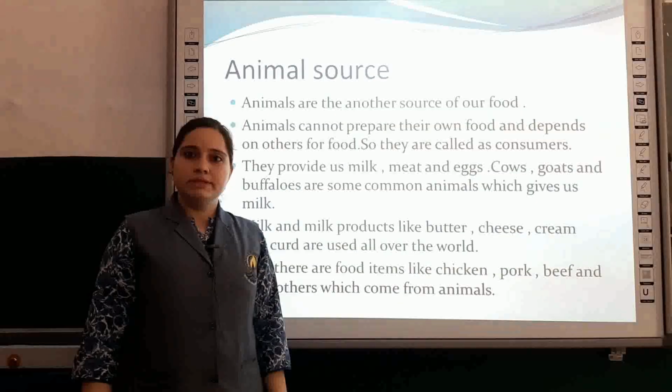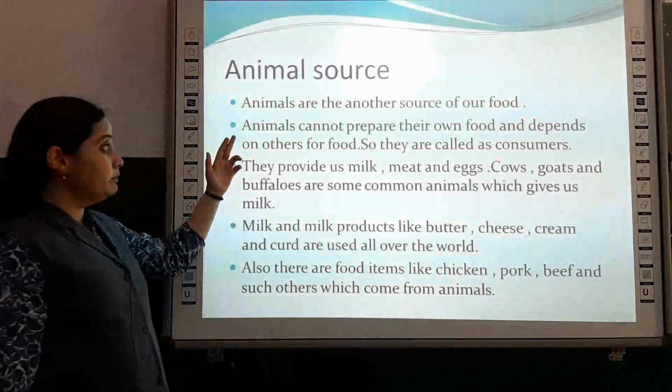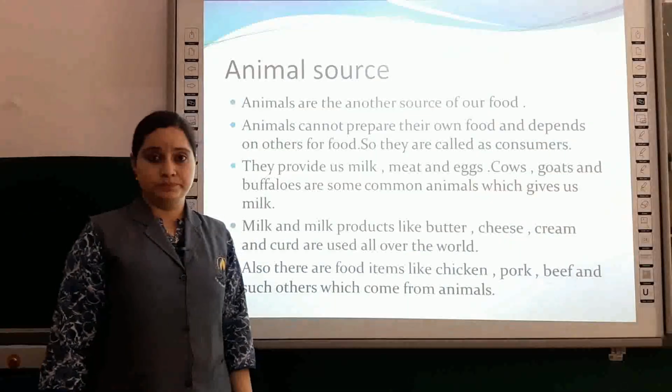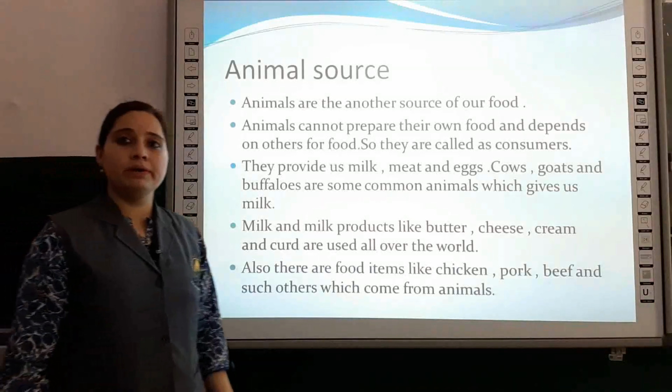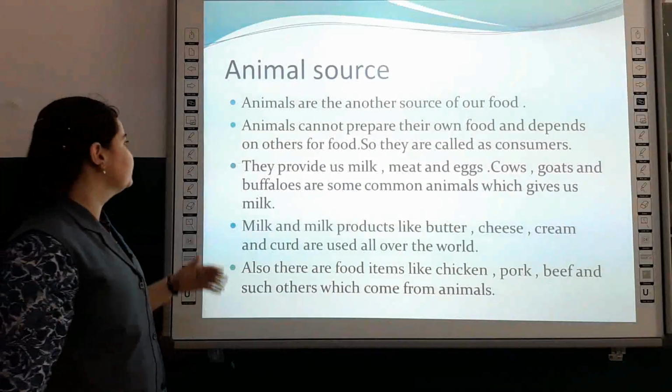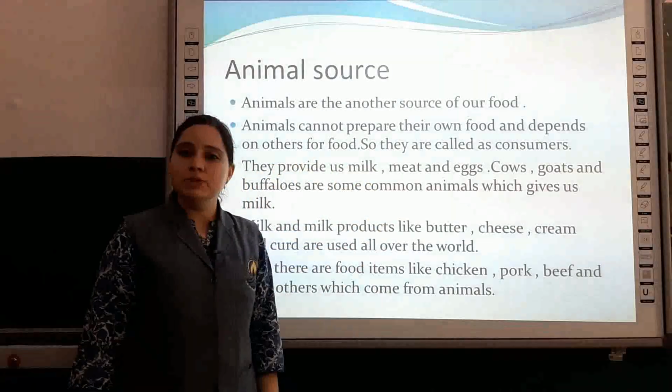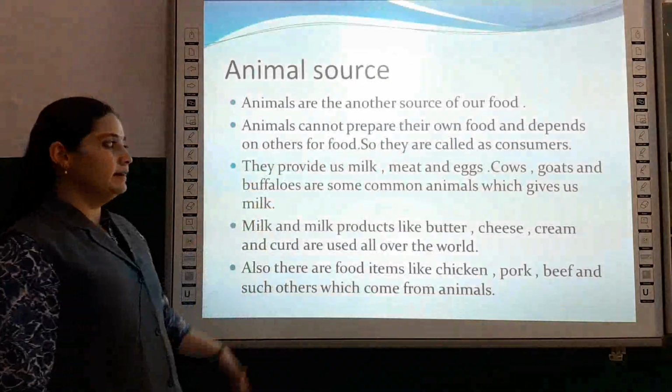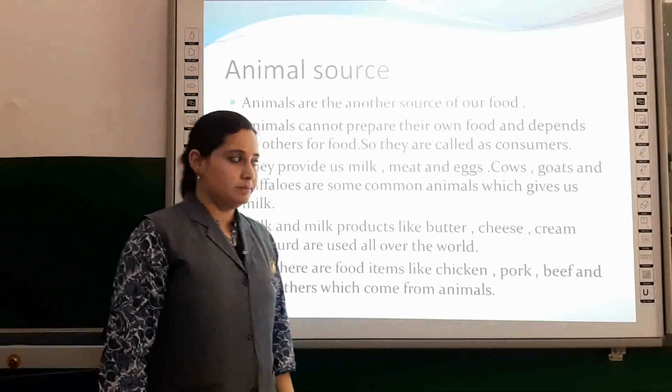Now the next source is animal source. Animals are another source of our food. Animals cannot prepare their food on their own, so they depend on others. So they are called consumers. They provide us milk, meat, eggs.